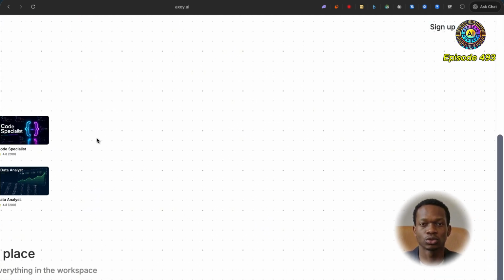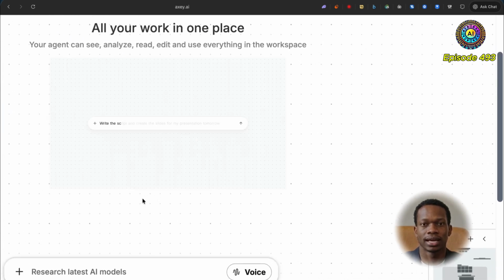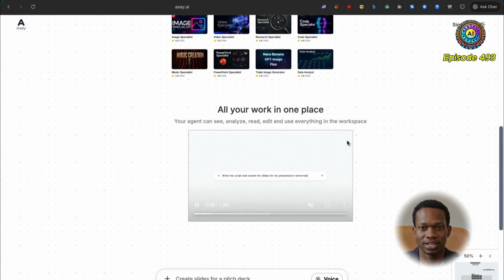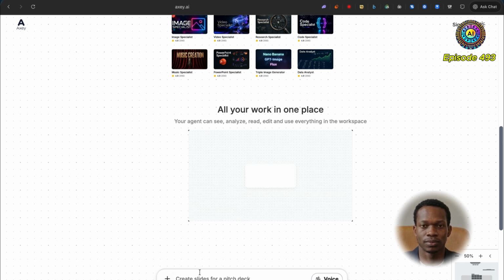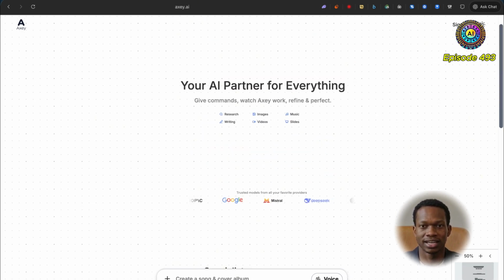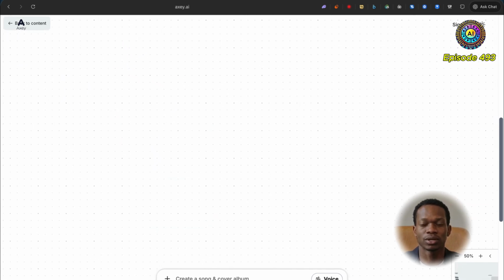I'm just going to scroll down a bit more. I think I've zoomed in a little bit. Yeah, there we go. So as you can see, you also got this pill at the bottom. You can also voice prompt. You can see where you are on the canvas over here, and you can actually just start clicking. So if I wanted to, I can go all the way here.